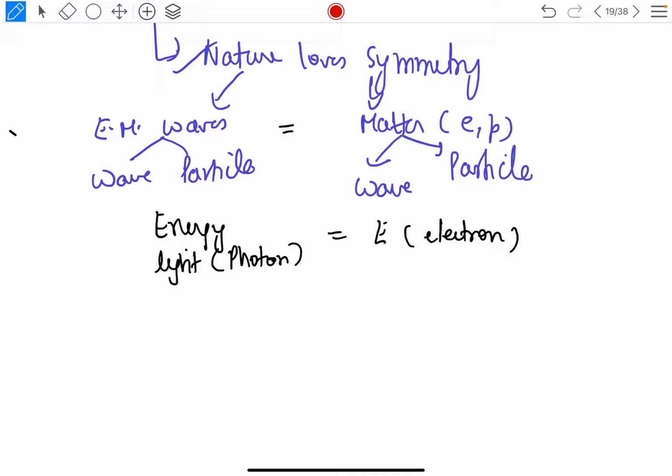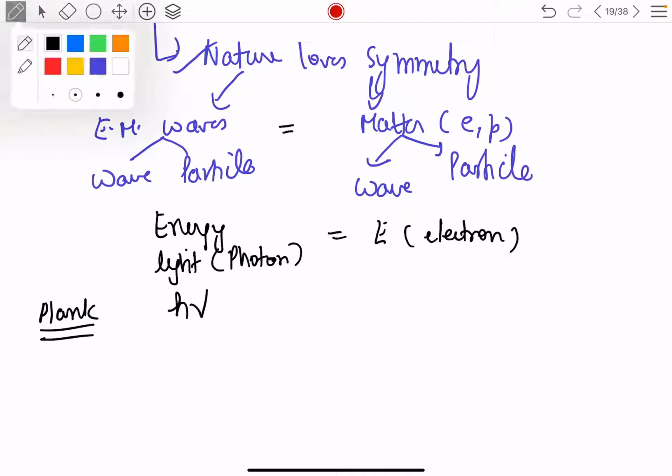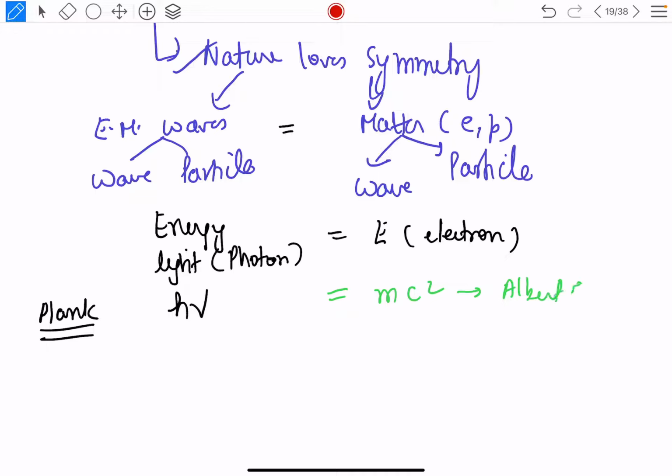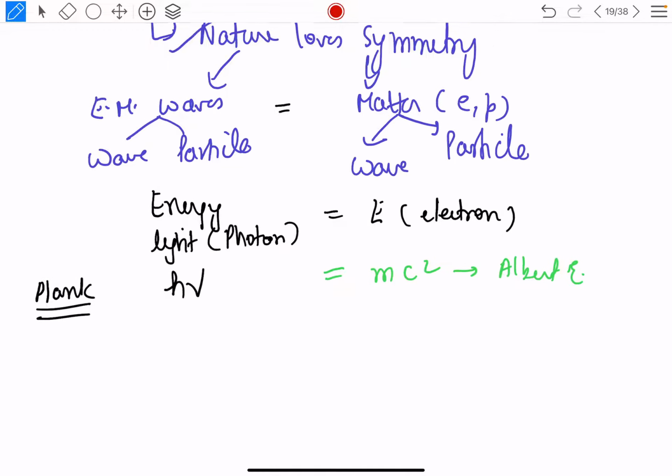The energy of the photon was given by Max Planck in Planck's quantum theory, and it was h nu, where h is the Planck's constant and nu is the frequency of the radiation. Whereas the energy of the electron was given by Einstein in his relation, E is equal to mc square. This was given by Albert Einstein. So let's relate these two and we will be able to get the derivation.